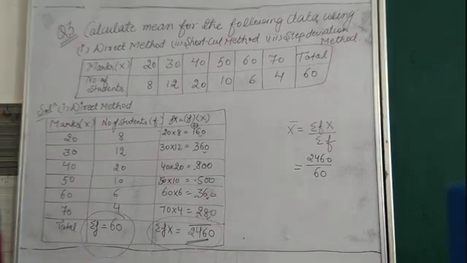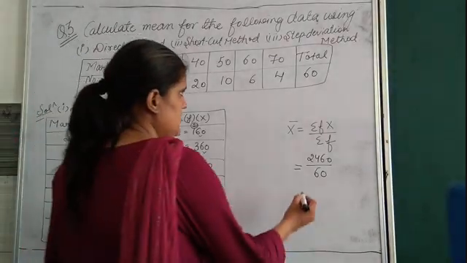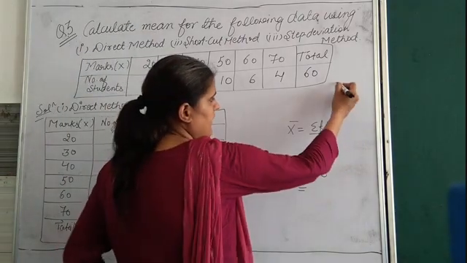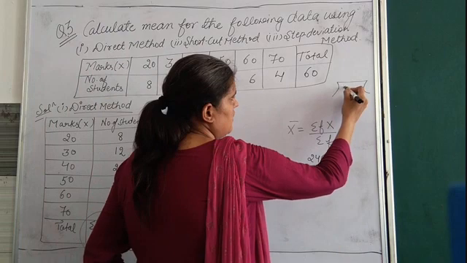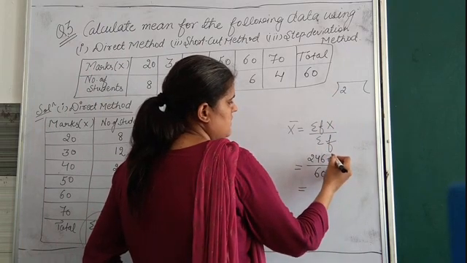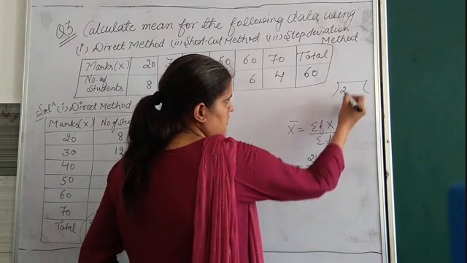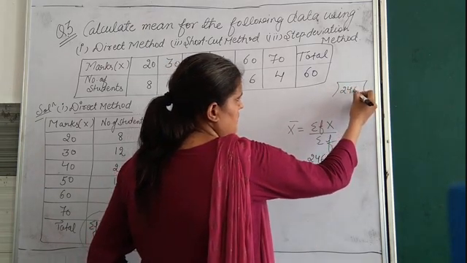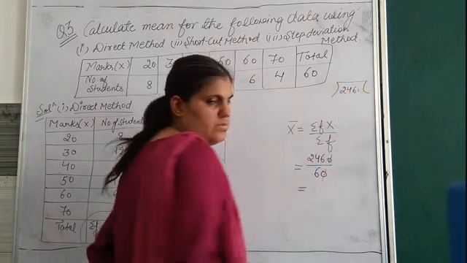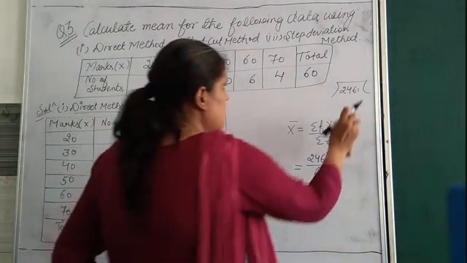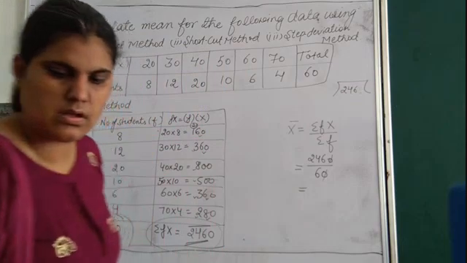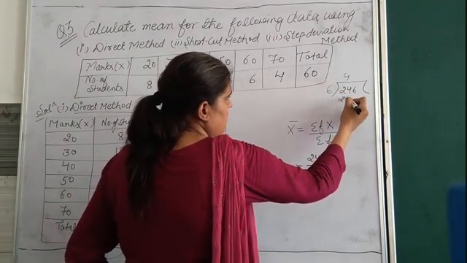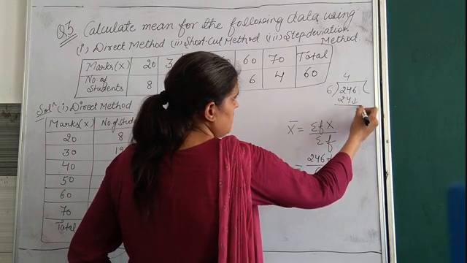Now we will divide it and we will get the answer. Let me divide here in the rough portion. So 0 cancels by 0. 2, 4, 6. Divide by 6. 6 4s are 24. This 6 we will bring down.